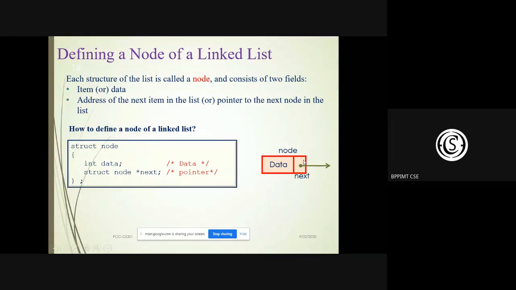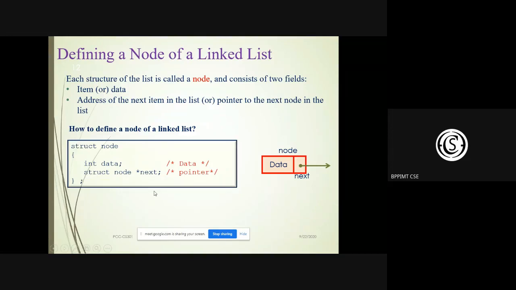So what will be the return type of this pointer? Actually, this pointer points to the node which is of the same type. So the type is struct node. This second part is the pointer part, that's why we put the name. So next is the name of the pointer, and it is a pointer. That's why we place the indirection operator, a star, and the type is struct node star next.